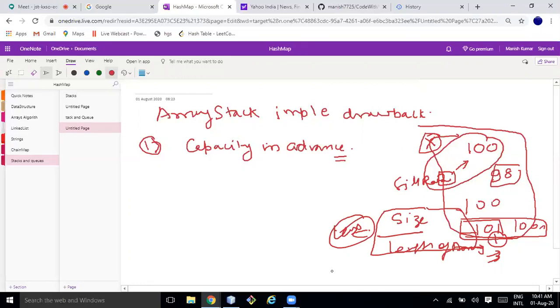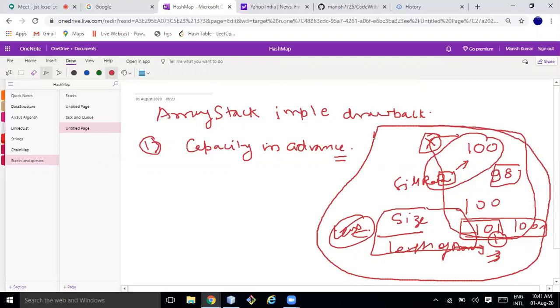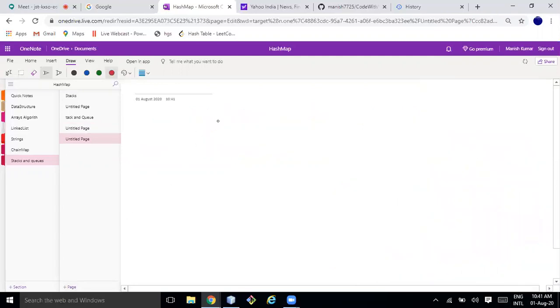If you know the answer to why you need the stack, then you can probably select between array stack and linked stack. So this is the problem. How can we resolve this problem? To solve this problem, we have the linked stack. So the next thing coming is called linked stack.